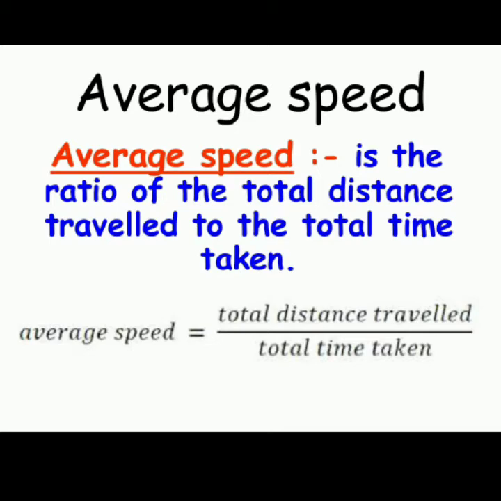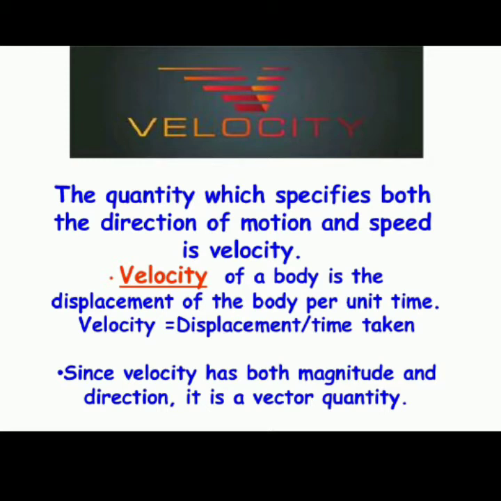Now as we have seen, the speed keeps on varying and it is related to velocity. We are going to see about velocity. The velocity can be defined as displacement of a body per unit time. So it is displacement, not distance. Speed was distance upon time, but velocity is displacement upon time.